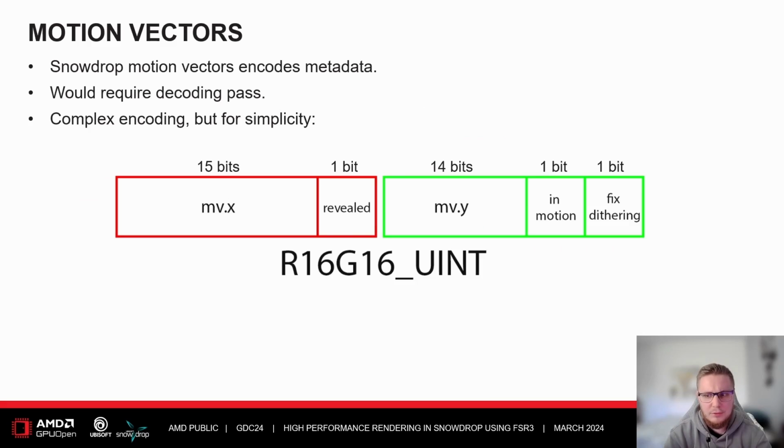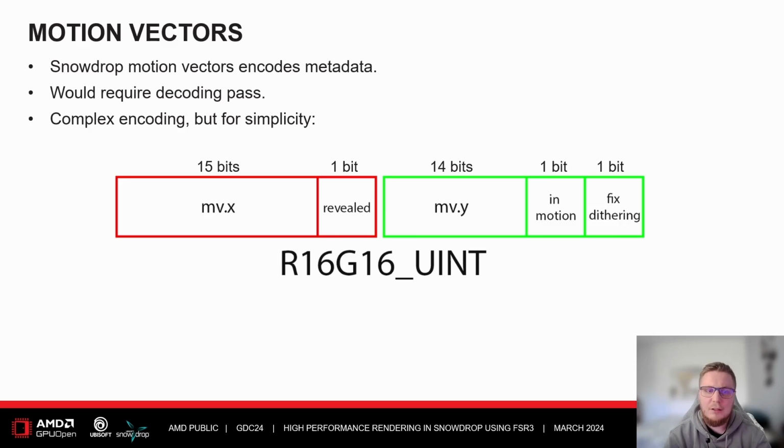The native Snowdrop motion vector resource encodes additional metadata. This makes it problematic to pass into external effects. In general, this would mean that we need a decoding prepass to decode the motion vector information and store it in a separate texture. This texture would then be used as an input to FSR. But since we build our own shader variations and we hook our own render API, it is actually much more convenient for us to just sample this global motion vector resource directly and account for the decoding. This avoids both the extra memory footprint and the decoding cost.